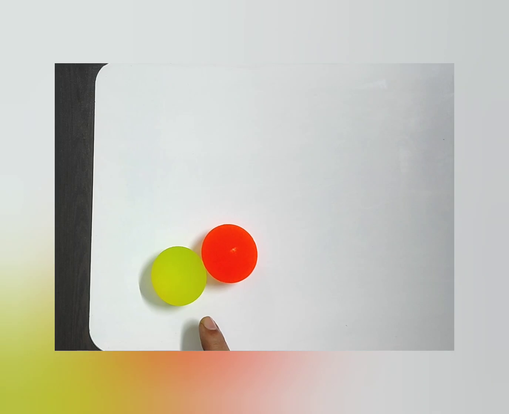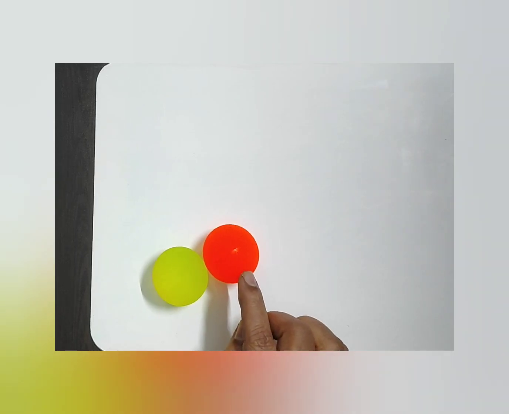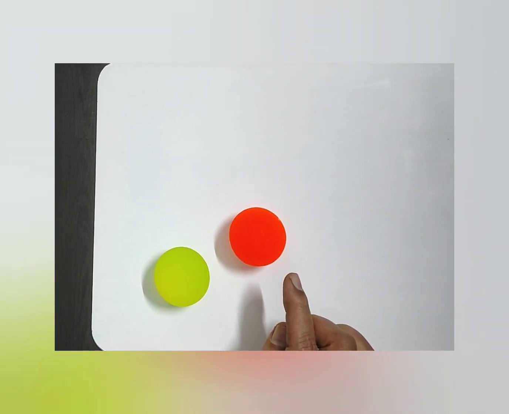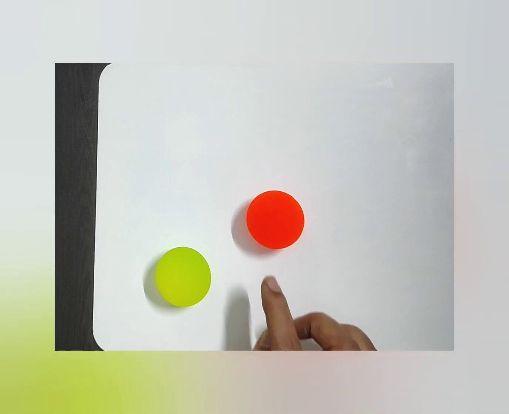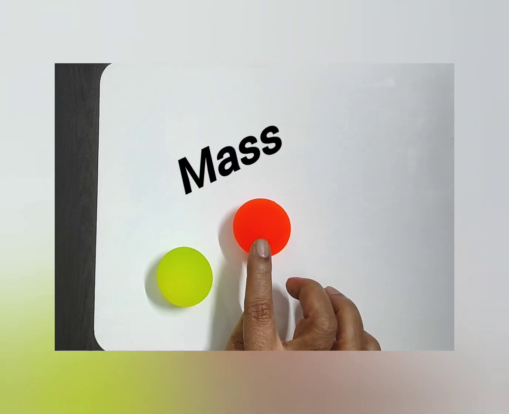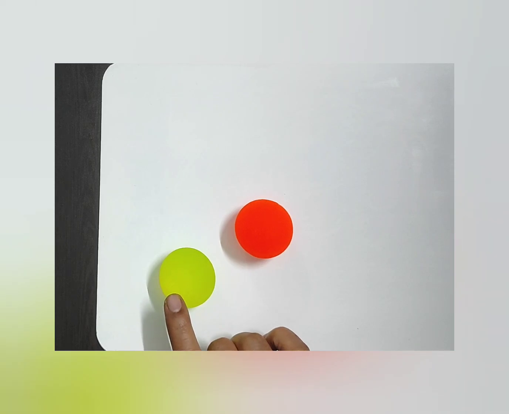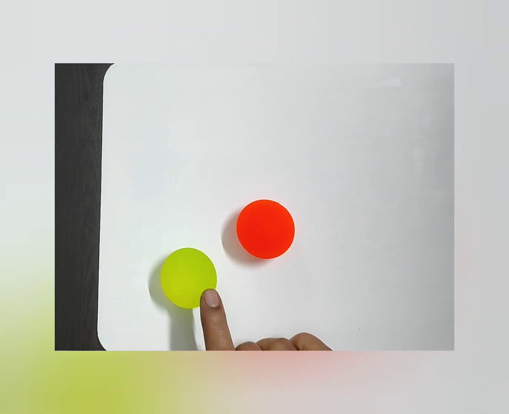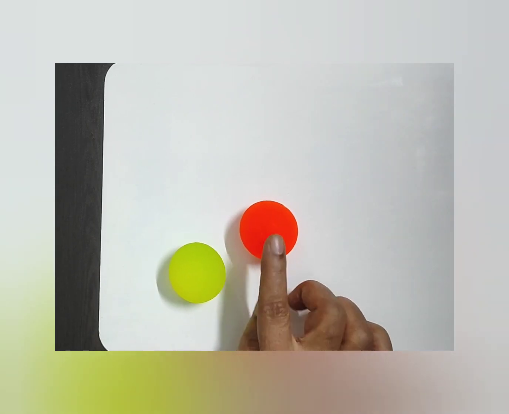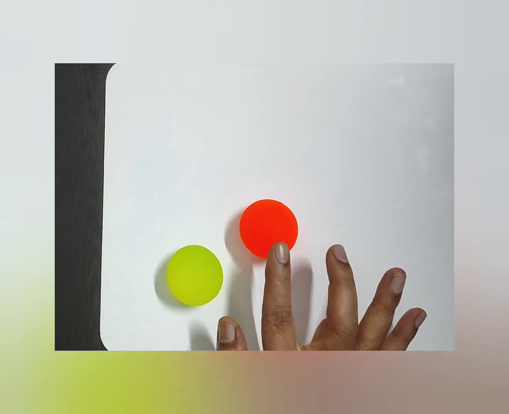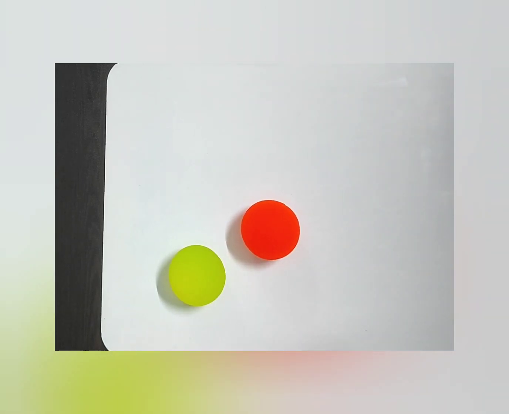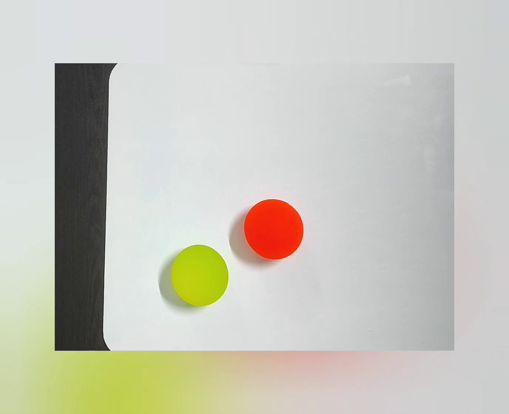And also, one of the very important things is that they are having mass. Massless particles are also there, but if two particles are attracted, then there must be a gravitational force and mass.